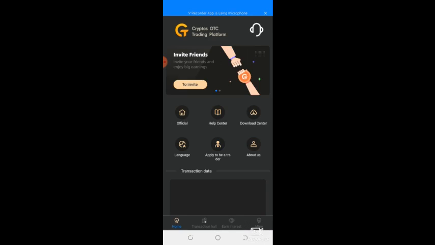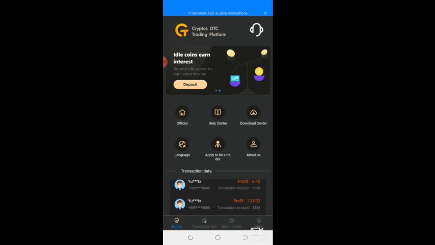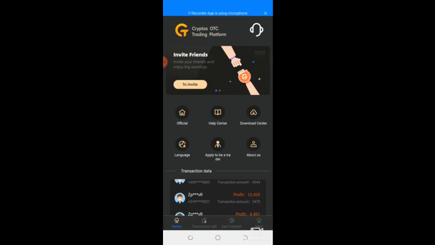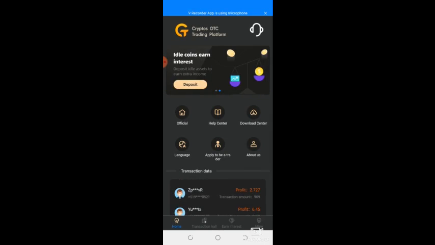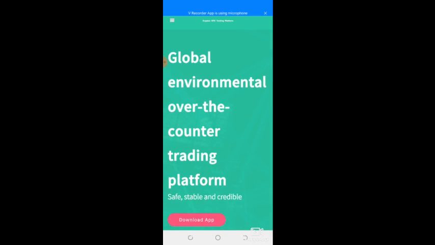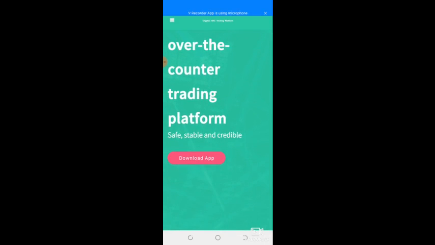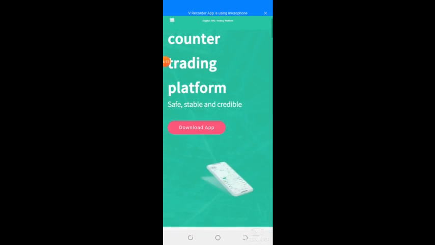Okay, so now let me read some things for you here. So this is how it looks like. This is the interface. So let me go to the official site so that I can read some information for you there. Global environment over the counter trading platform. Over the counter trading platform, safe, stable and credible. Company profile. COTP is a blockchain, OTC and cryptocurrency exchange platform.